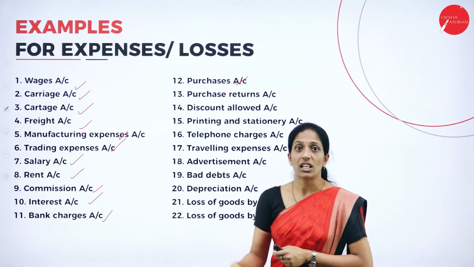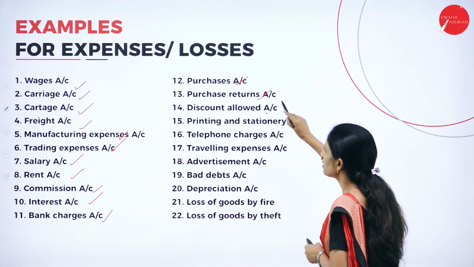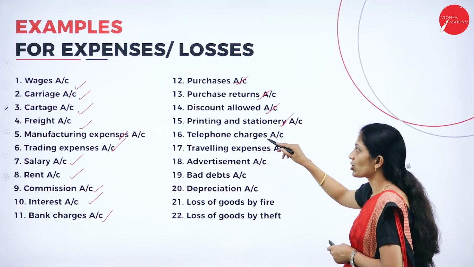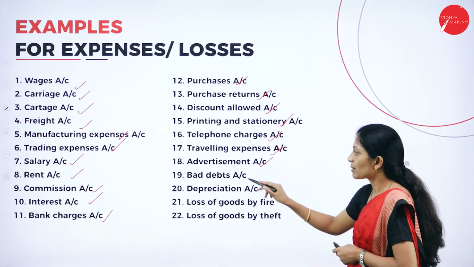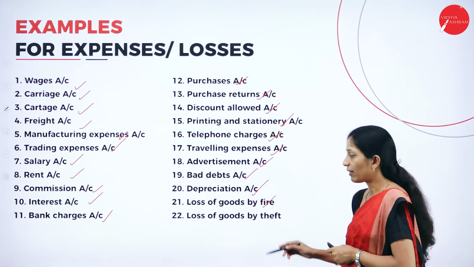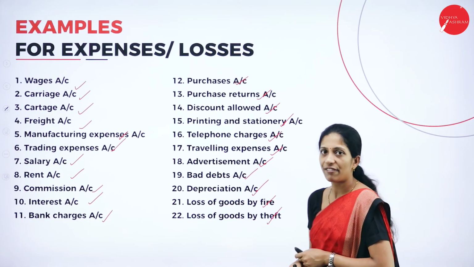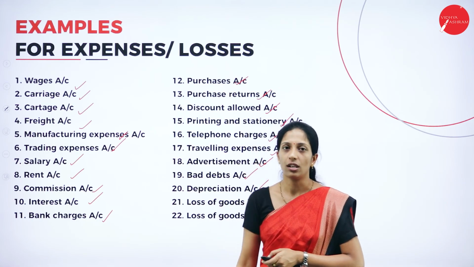While purchasing, we are giving the amount, so it is an expense. Purchase return, discount allowed, printing and stationery, telephone charges, travelling expenses, advertisement, bad debts, depreciation, loss of goods by fire, loss of goods by theft. So these are the best examples for expenses or losses.